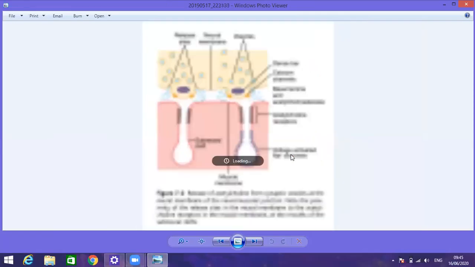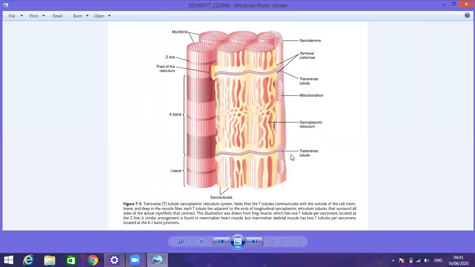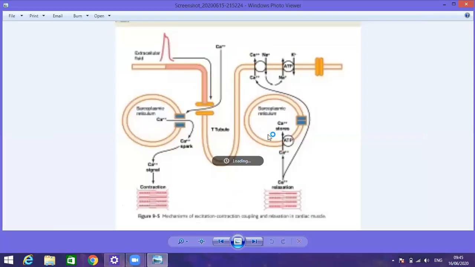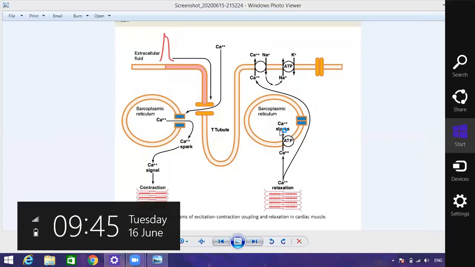Now I will tell you what the differences are. This is in case of the skeletal muscle fiber. There is only release of the calcium ion from the sarcoplasmic reticulum. Note down the differences. Here you can see the spreading of the action potential on the membrane surrounding the sarcoplasmic reticulum, and the release of the calcium ion.